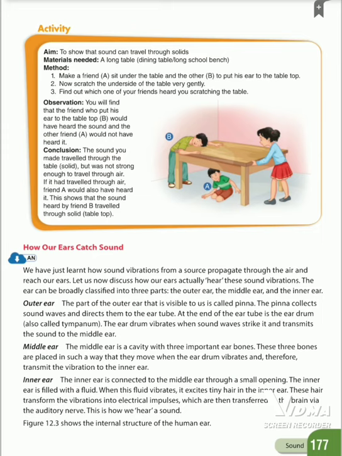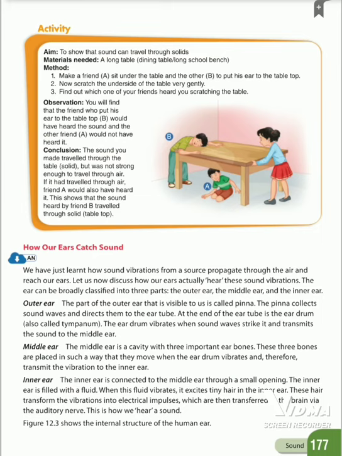The pinna collects sound waves and directs them to the ear tube. At the end of the ear tube is the eardrum, otherwise called tympanum. The eardrum vibrates when sound waves strike it and transmits the sound to the middle ear.